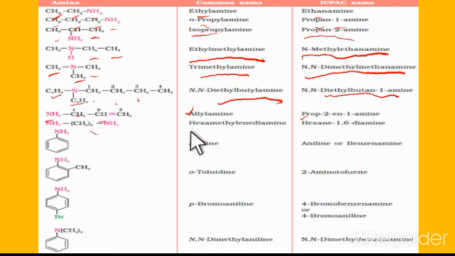It's known as hexamethylene diamine, which is the common name. The IUPAC name is hexane-1,6-diamine.